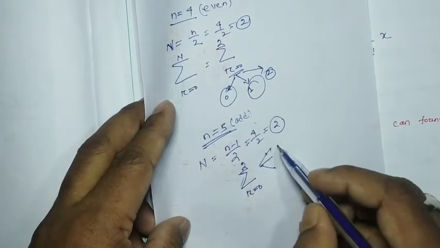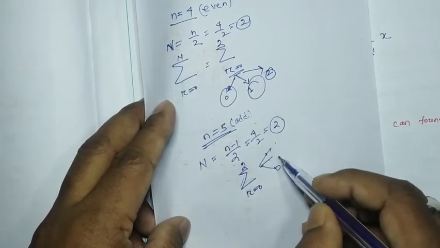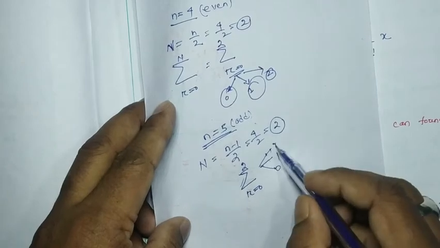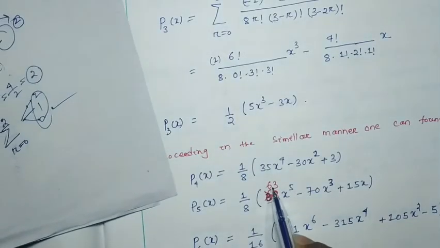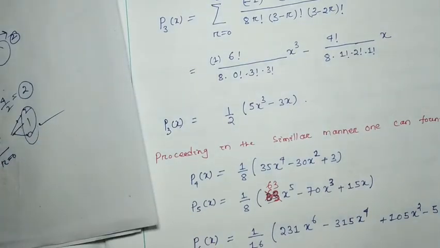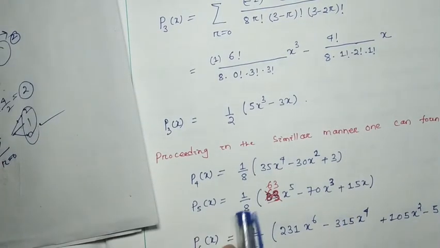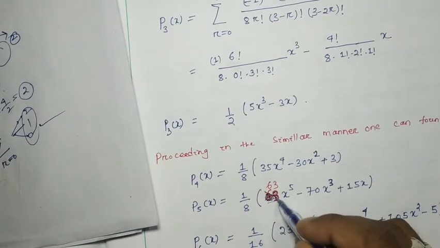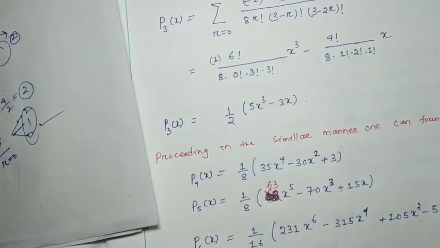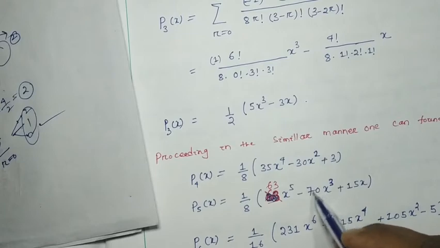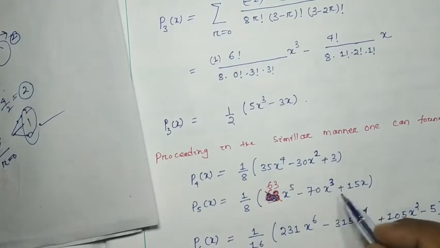So P5x will be 1 by 8 into 63, I wrote it wrongly before. So this is 63 x to the power 5 minus 70 x to the power 3 plus 15x.